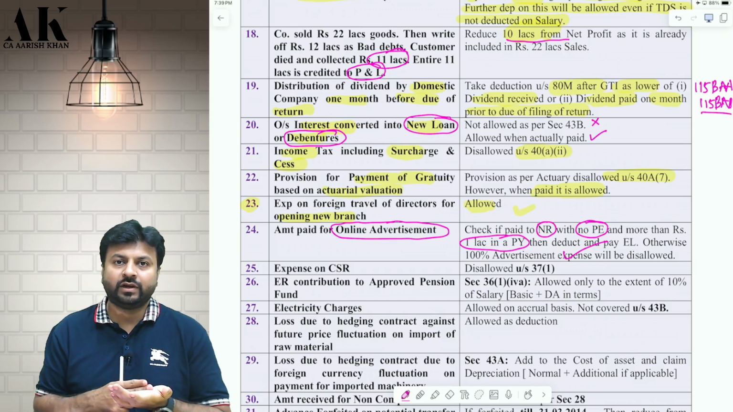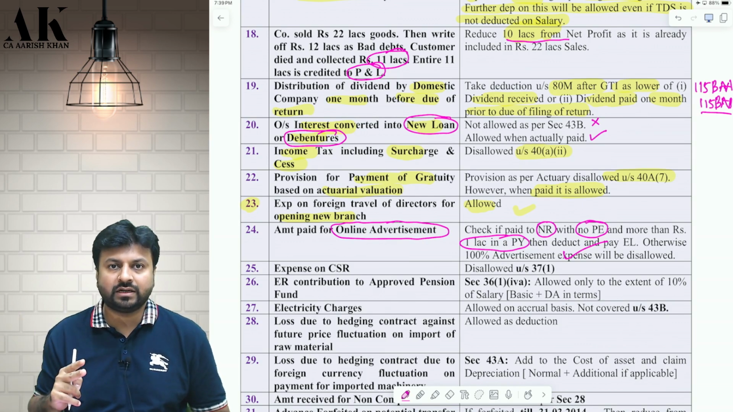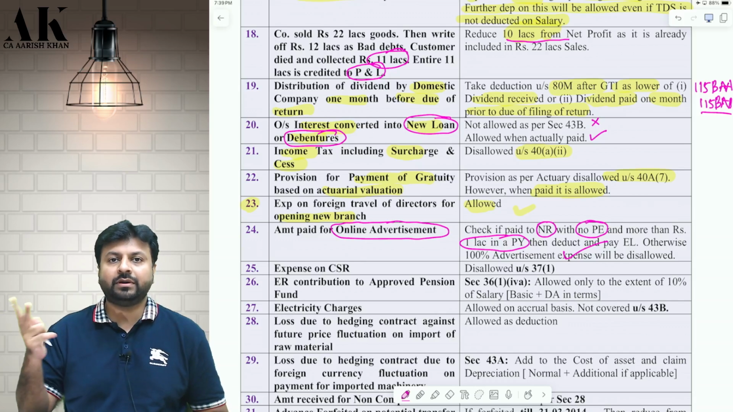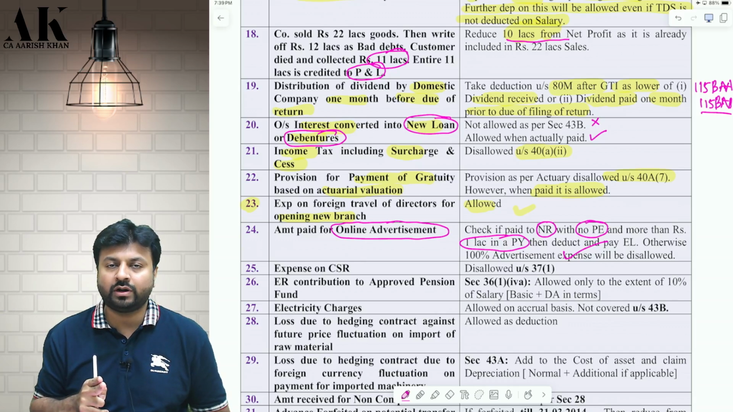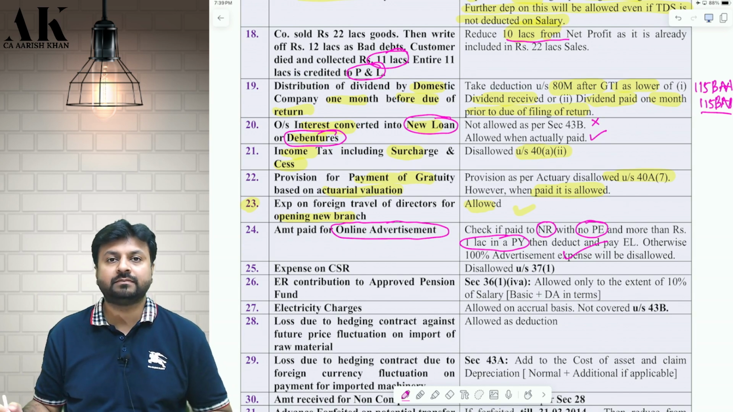So you need to check the following compliance: whether the other person is non-resident, whether the other person does not have a PE in India, and the payment which you are making is in the form of what? An online advertisement, and the payment is more than what? It is more than 1 lakh rupees. Then you need to check the implication of what?